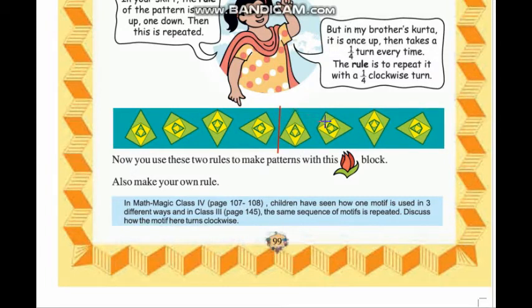One up, takes 1/4 turn right side, down, then takes 1/4 turn on left side. So 1/4 clockwise turn. Now you use these two rules to make patterns with this block. Also make your own rule. So children, let us solve this question.